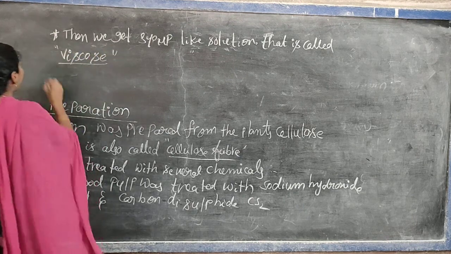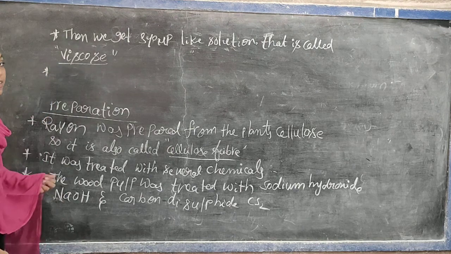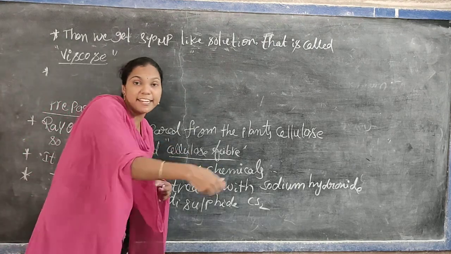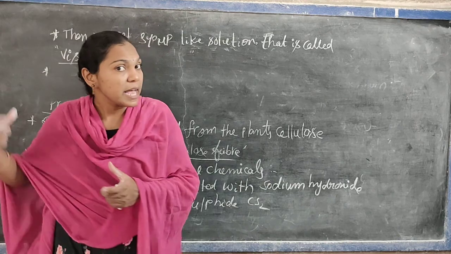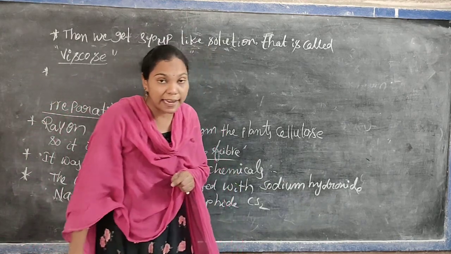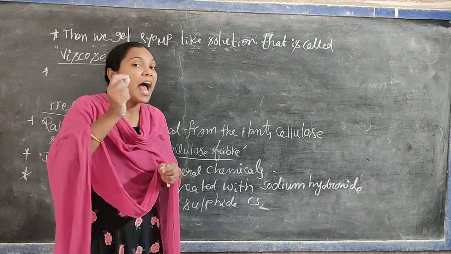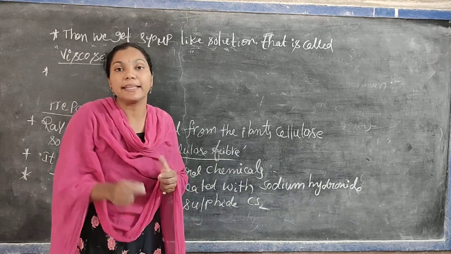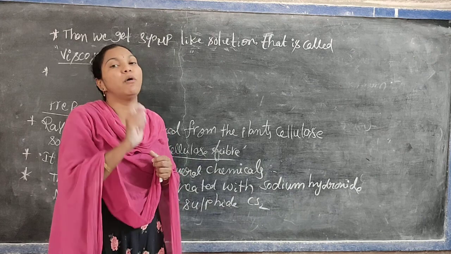Okay. Now, what we can do here is this viscose is passed through a heated spinner net. I said already in the time of nylon, the spinner net is a metallic plate having very tiny holes.